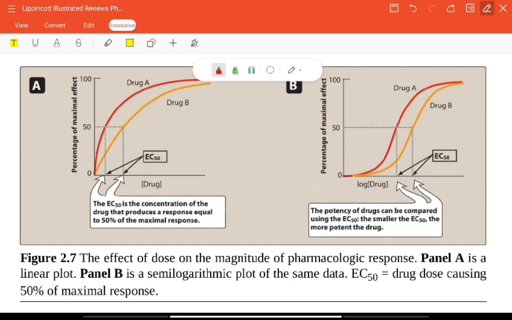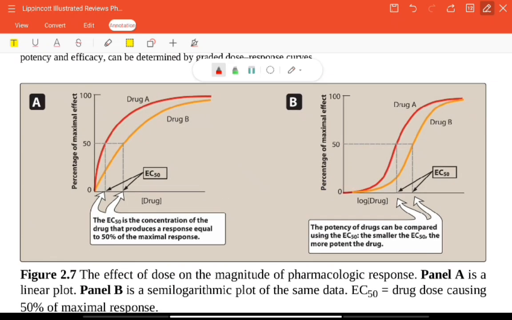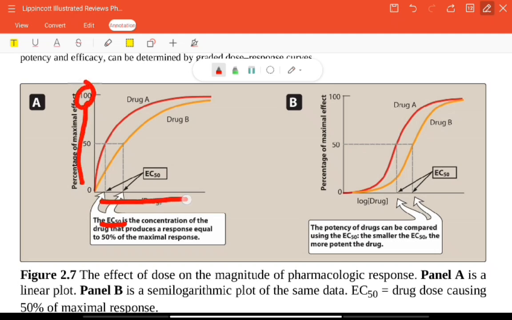You can see here the EC50 is the effective concentration to get 50% of the response. This is the maximum effect, 100%, and this is the drug concentration.